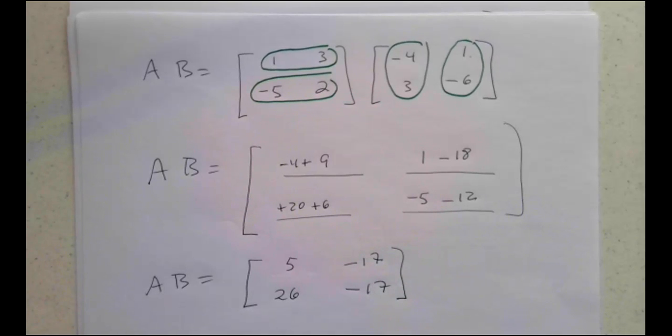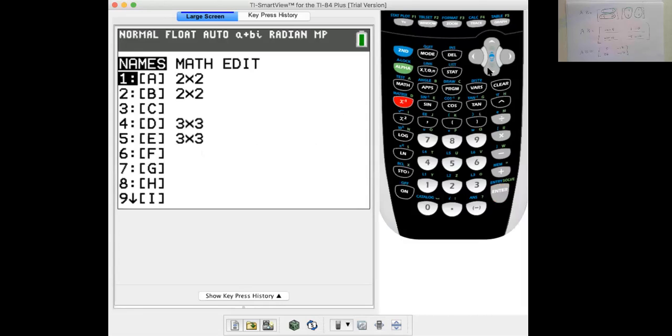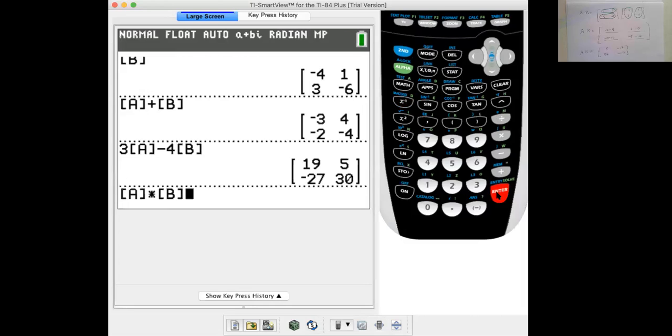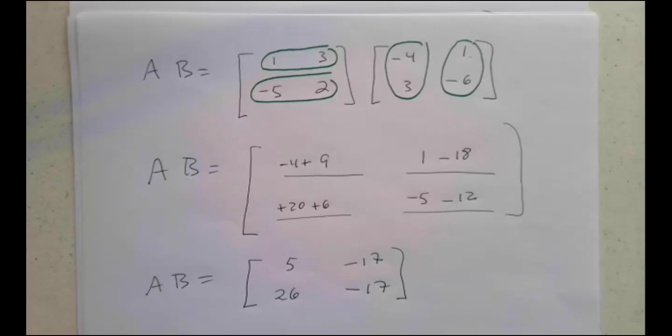So let's jump to the calculator and see if that's correct. We've already stored A and B in the calculator. So matrix A times matrix B gives me 5, -17, 26, -17, which is what I wanted it to be.